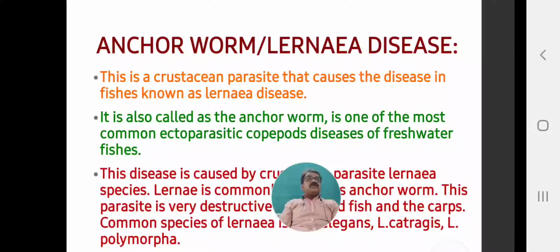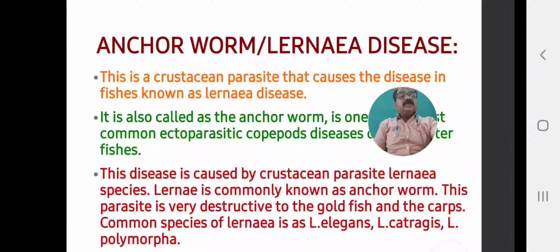Those fishes which are cultured or grown in freshwater aquatic media, such as ponds, lakes, rivers, culture tanks or culture areas, are attacked and affected by this parasite, and it is called Lernaeasis or the Lernaea disease.